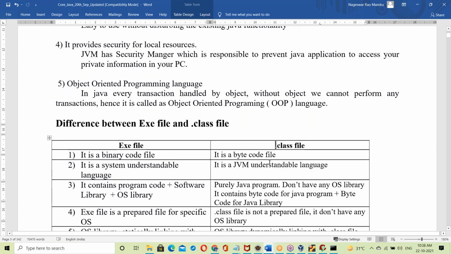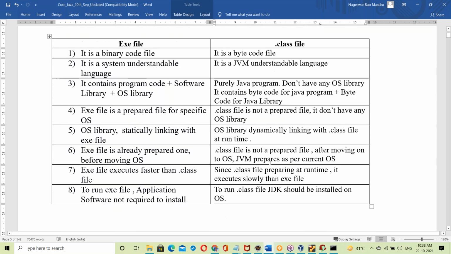Is it clear, guys? What is an .exe file? What is a .class file? How is Java made platform independent? Is it clear? All the points. Wonderful class today, no doubt. I think every point is clear.